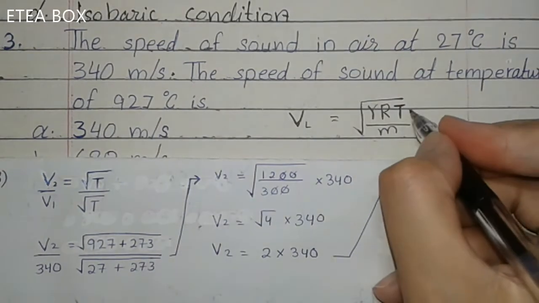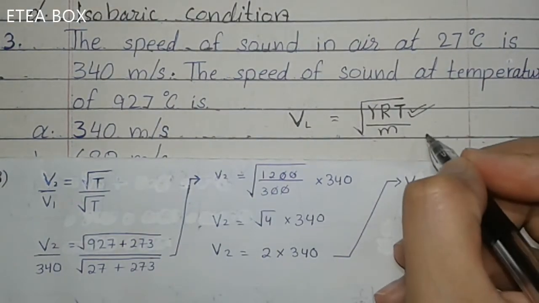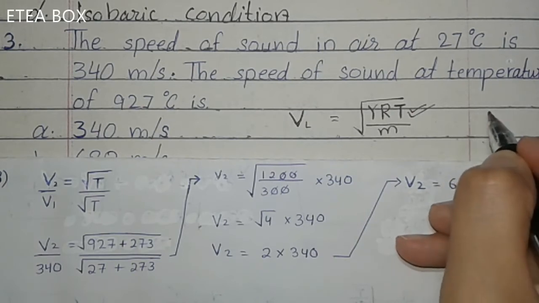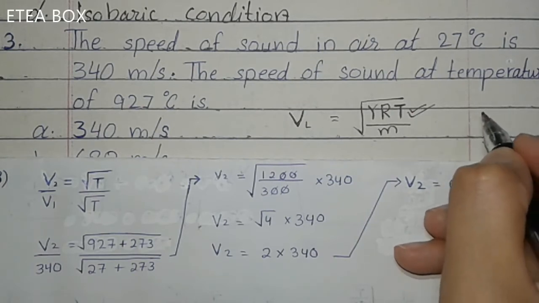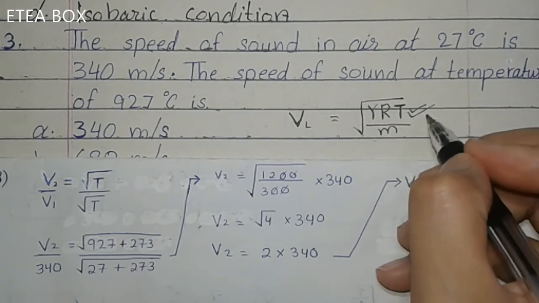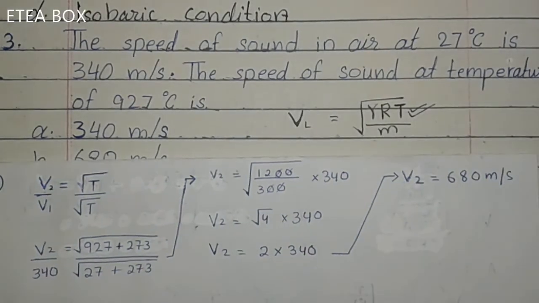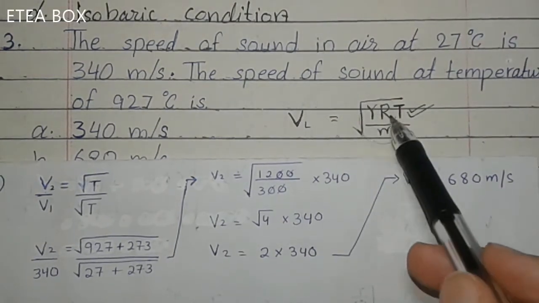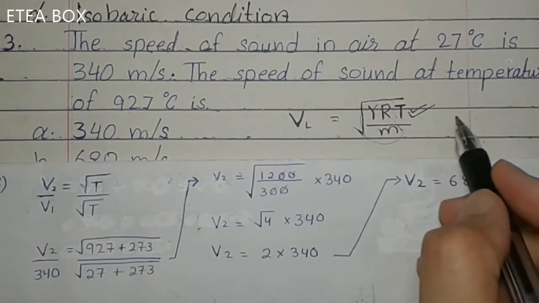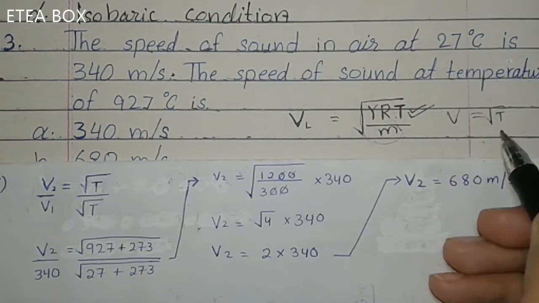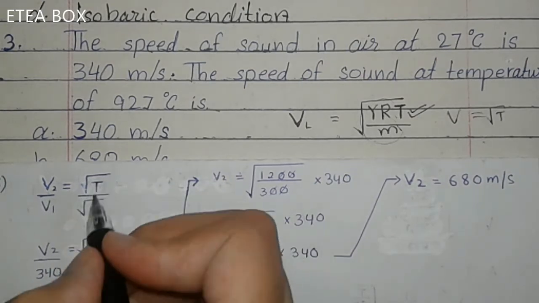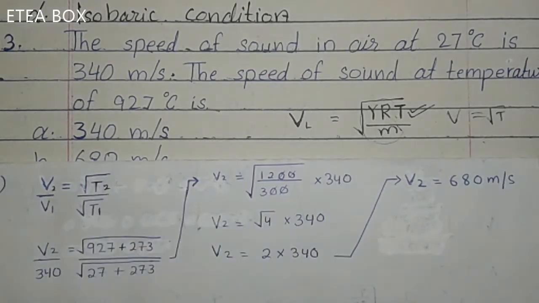In the case of longitudinal waves, T represents the temperature, while in the case of a transverse wave, T represents the tension. Now if we keep all these expressions constant, then you will get V is proportional to under root T. Now V2 divided by V1 is equal to under root of T2 divided by T1.